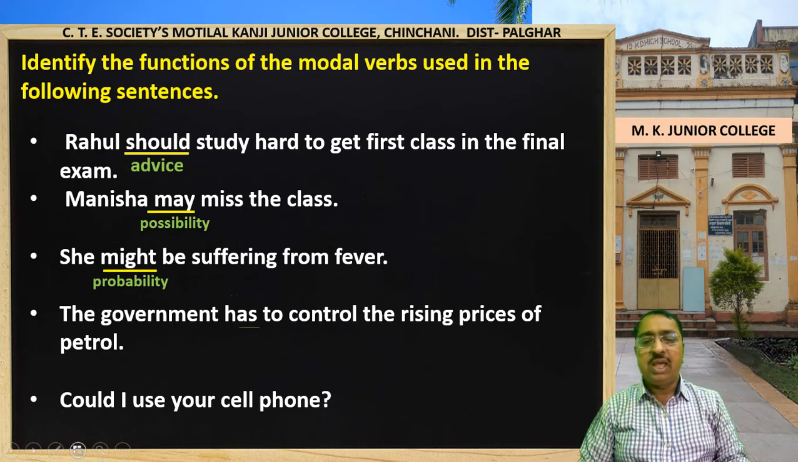The government has to control the rising prices of petrol. Here the modal auxiliary has to shows obligation. And the last example, could I use your cell phone? Here could shows permission.